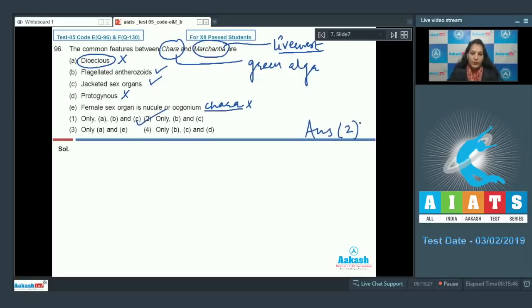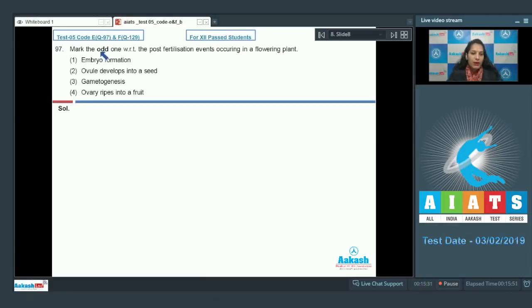Let's move on to the next question. Question number 97. Mark the odd one with respect to the post-fertilization events occurring in a flowering plant. First option, embryo formation. Second, ovule develops into a seed. Third, gametogenesis. Fourth, ovary ripens into a fruit.